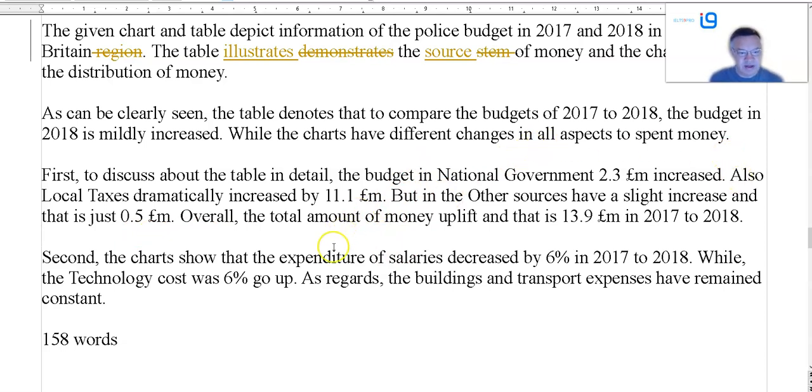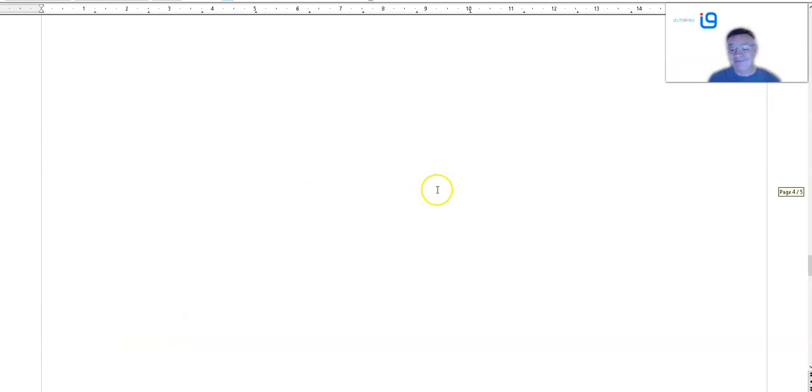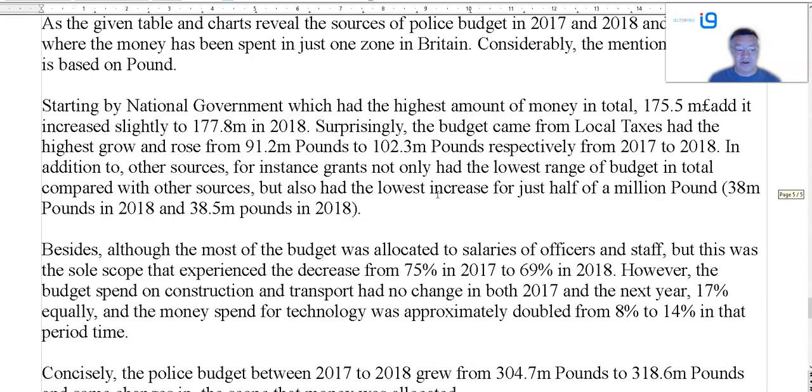Otherwise, dramatically, is 11 million a dramatic increase? It went up, but was it a dramatic one? Slight increase. We're talking about money uplift. Uplift. Total amount of money increased. Second chart show expenditure percent decrease. Well, the main concept. 158 words. Okay, there's quite a few things there. But again, I'm not going to rewrite all of this.